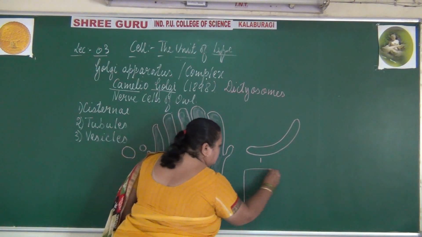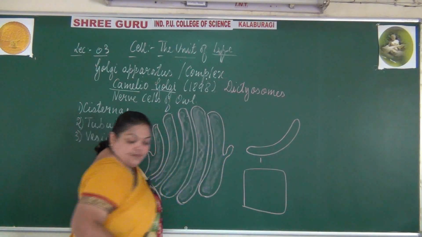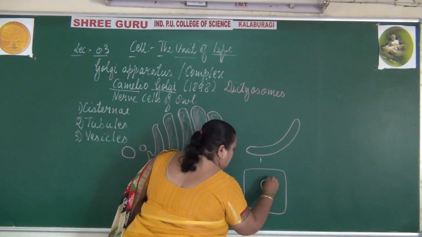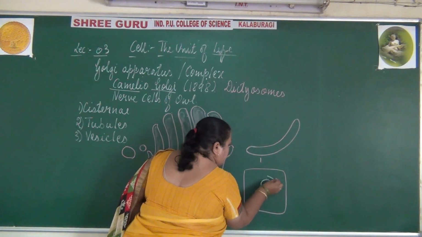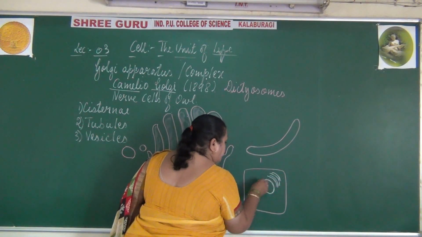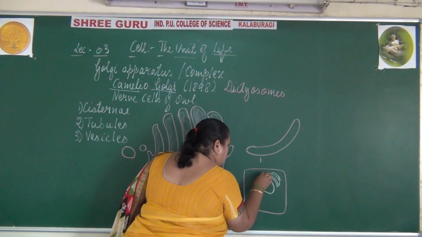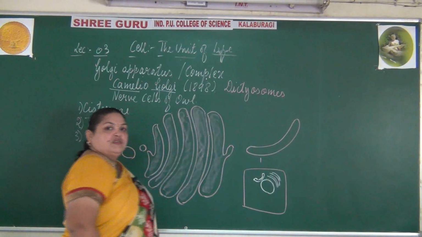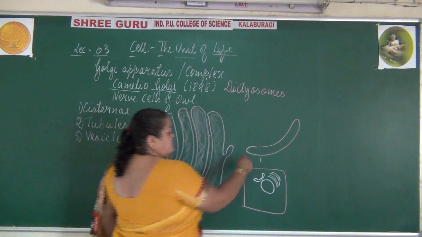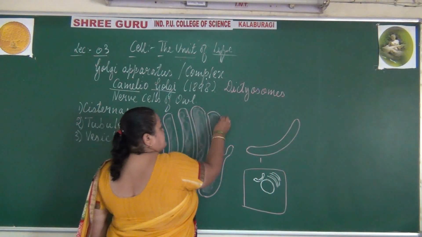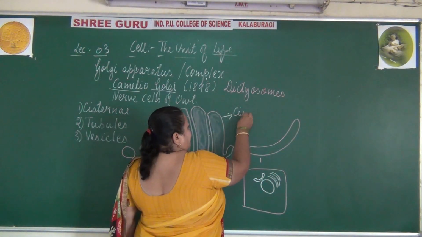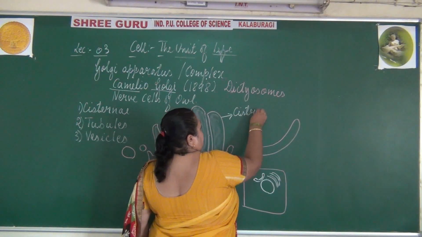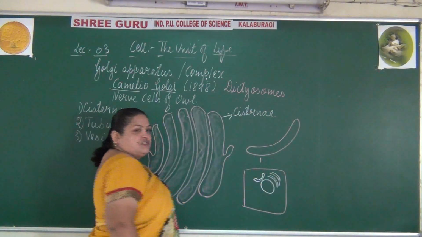If you take the cell, the nucleus, endoplasmic reticulum and the Golgi apparatus appear like bowl-like structures with slightly curved ends. These flattened sac-like structures are the cisternae.